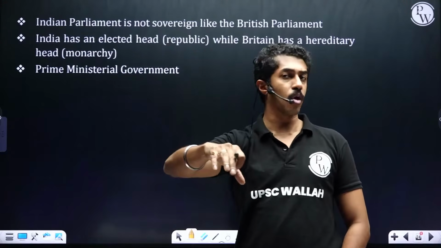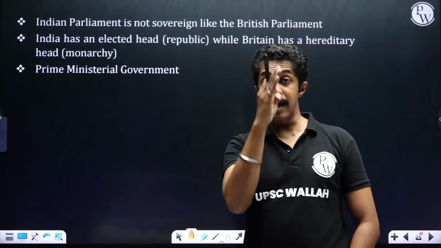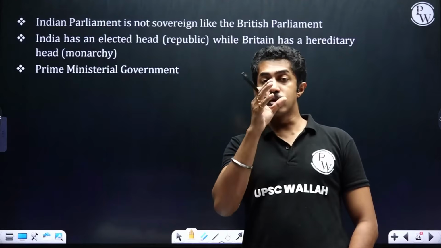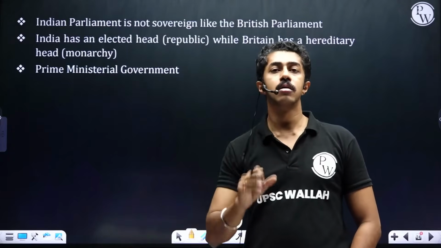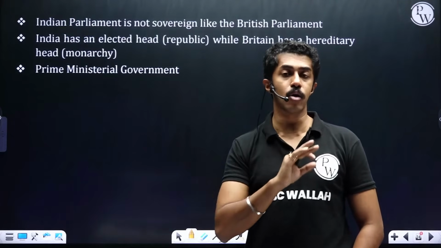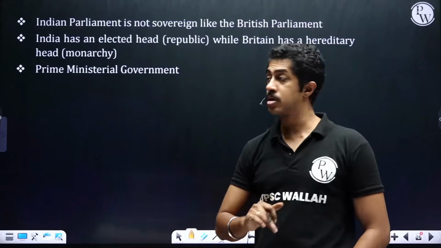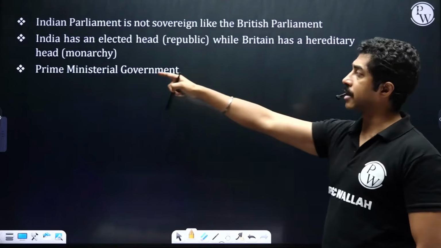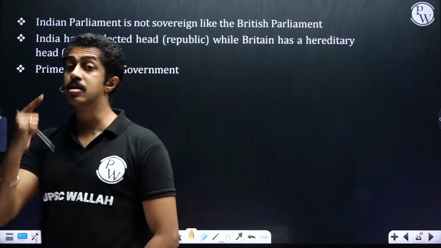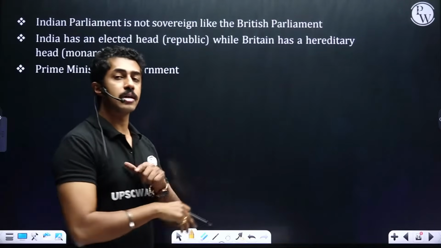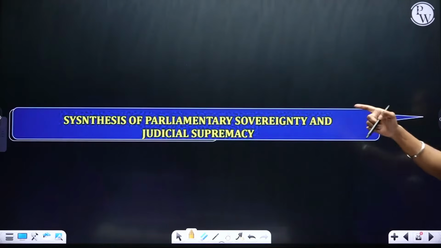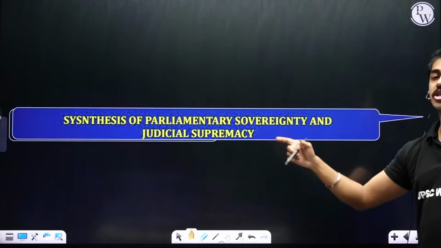That is impossible to imagine in Britain. In Britain, other than the royal family, nobody, that is the direct heir to the royal crown, only those people can become the head of state there. No common man or ordinary man can get into that post. While Britain has a hereditary head, a monarchy, the parliamentary form of government is sometimes also called prime ministerial government because it is through the prime minister that the whole thing runs. Clear, people?